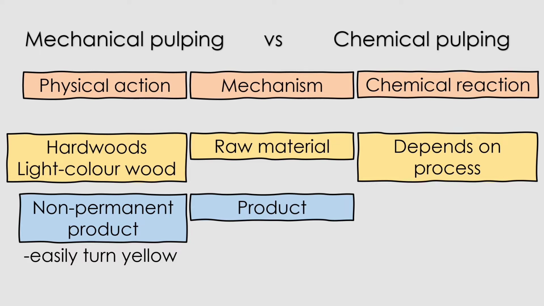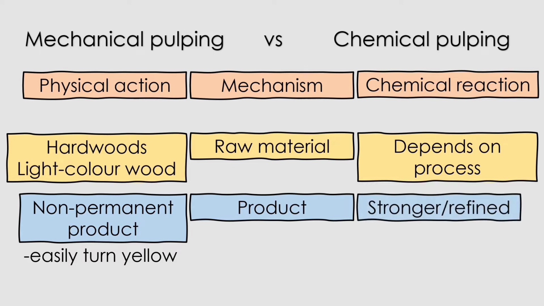Chemical pulping is used for making stronger paper or refined paper. Chemical pulp products tend to be more expensive due to the use of chemicals, which are more costly. In addition, the yield of chemical pulps is lower than that of mechanical pulps.